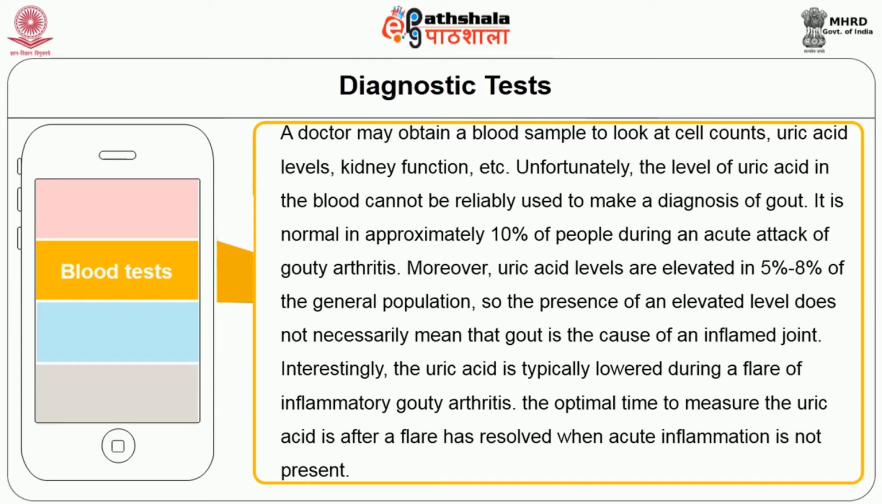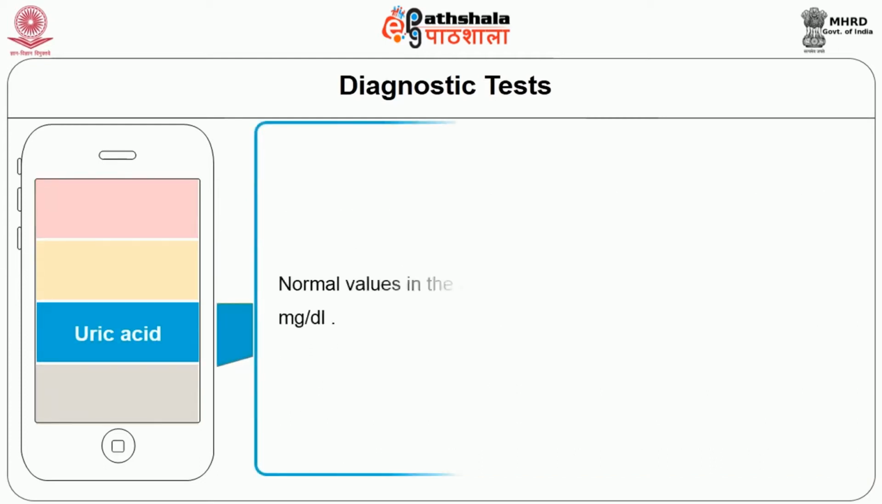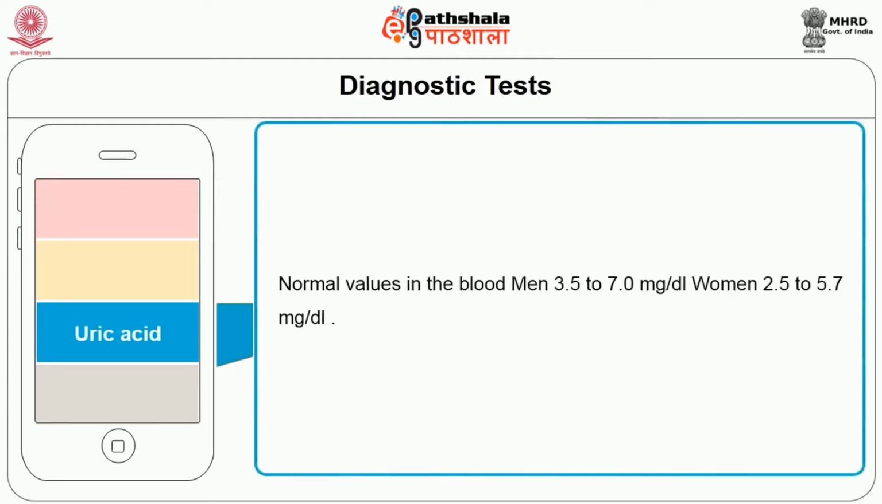Uric acid, actually the normal level of uric acid in blood for men should be 3.5 to 7 milligram per deciliter, and for women it is 2.5 to 5.7 milligram per deciliter. Each one should remember these normal reference values.